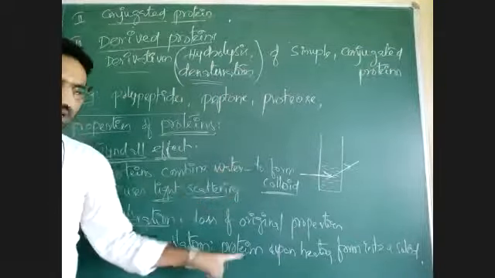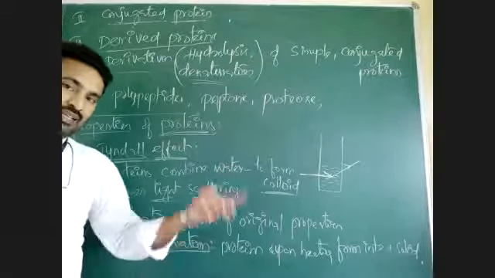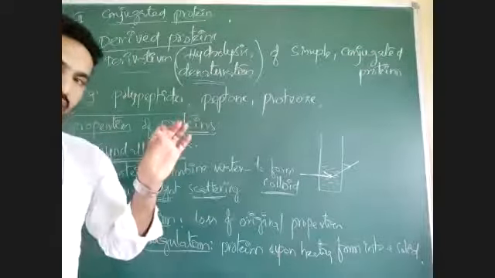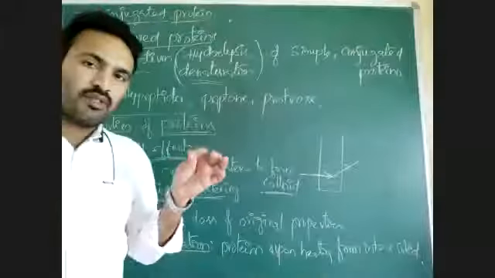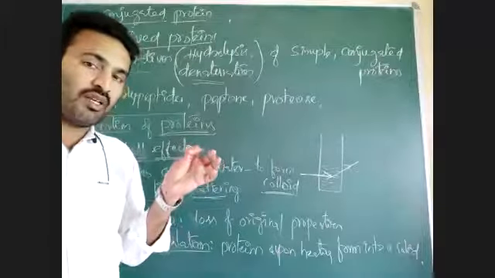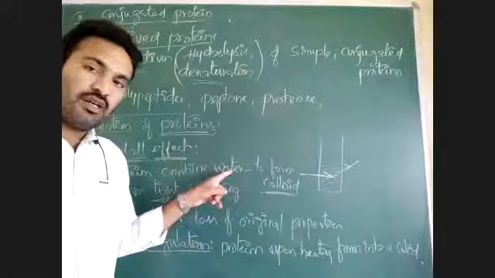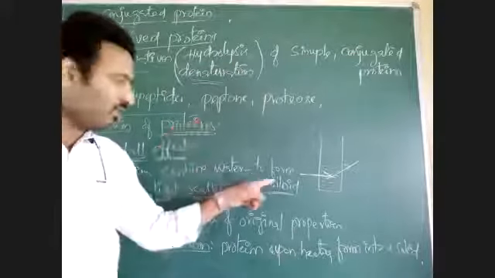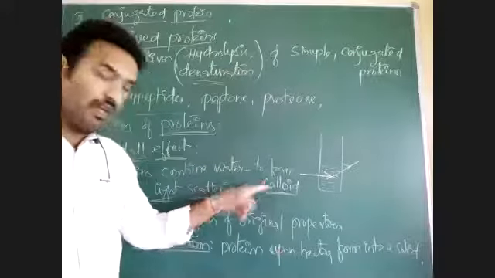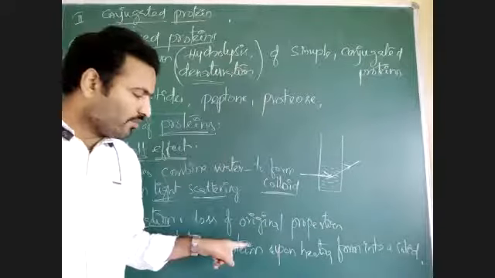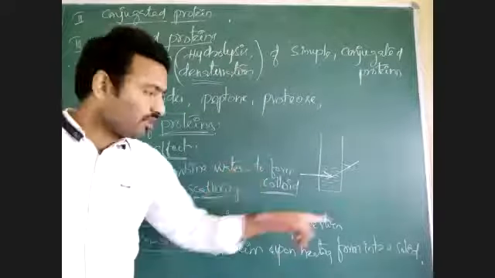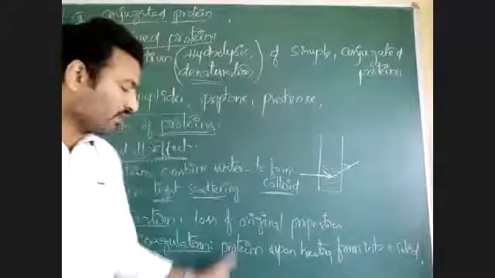Like the egg, inside the egg it is colloidal. Egg white is slippery in nature because there is formation of colloid. When that is heated, there is formation of a solid form, that is called denaturation.